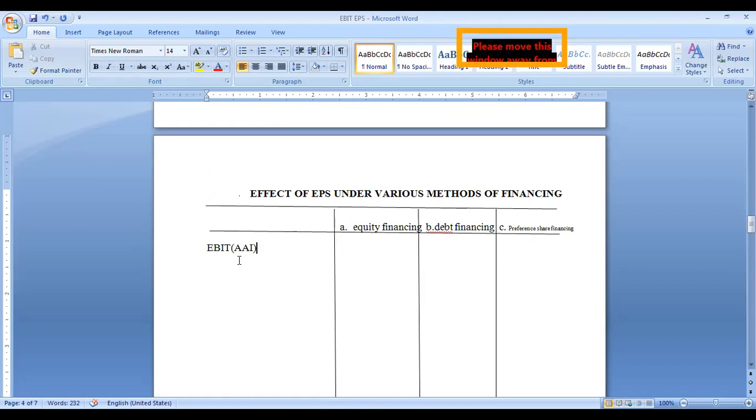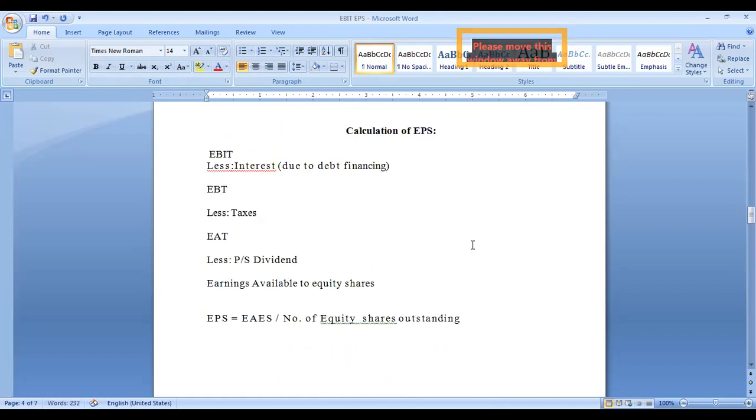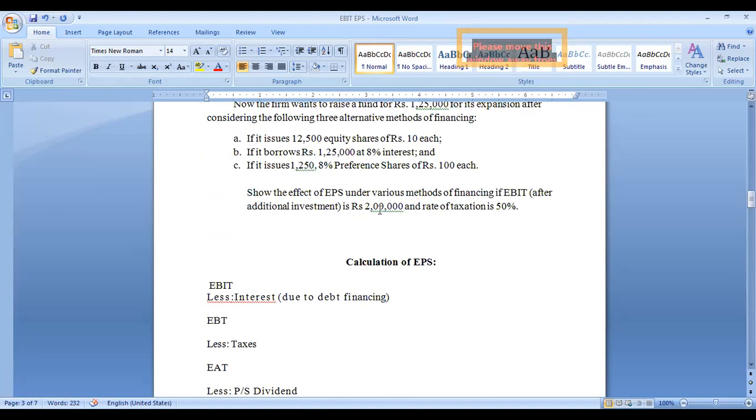In the three cases the same amount is given, earnings before interest and taxes, that is 2 lakhs. This 2 lakhs we have to take into consideration.